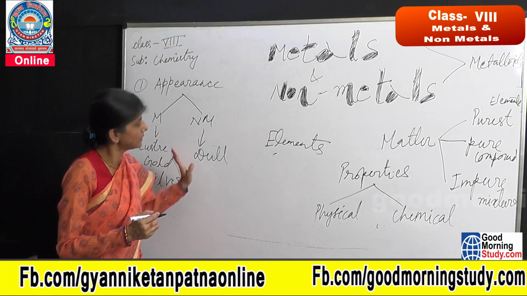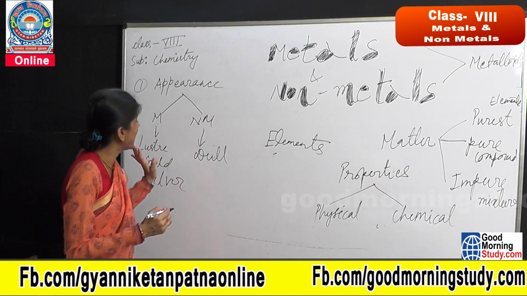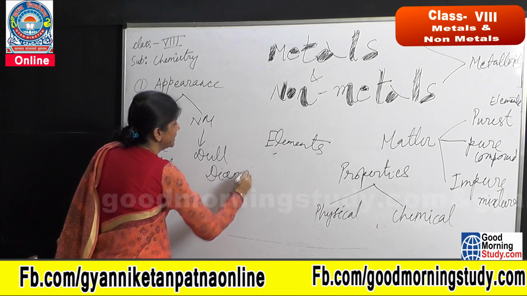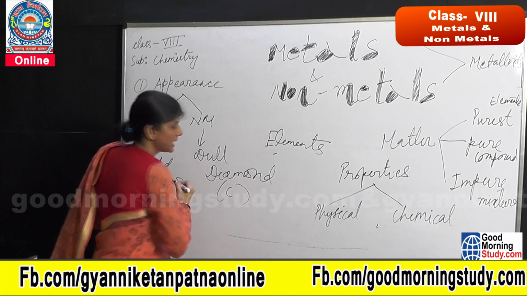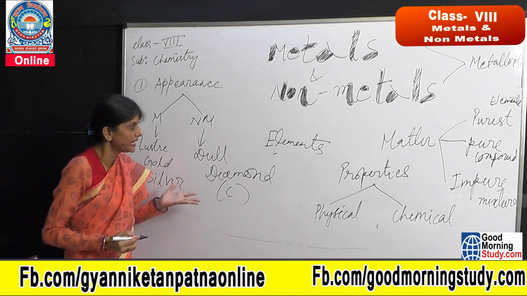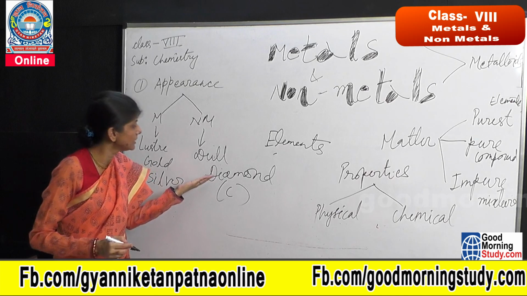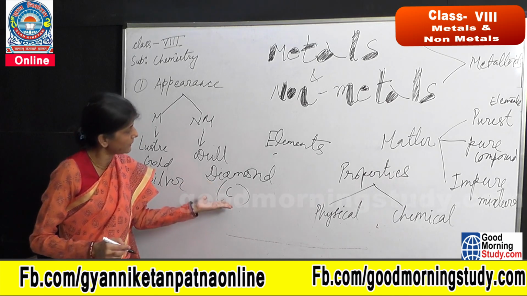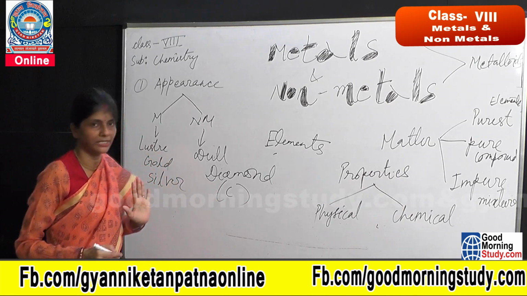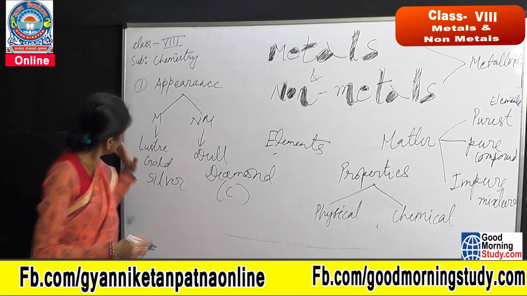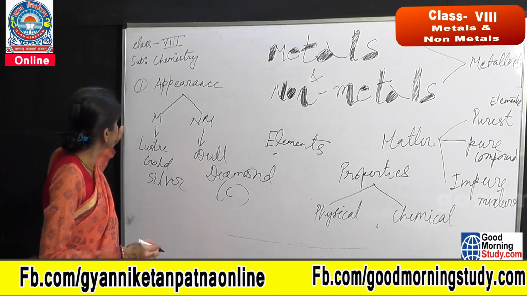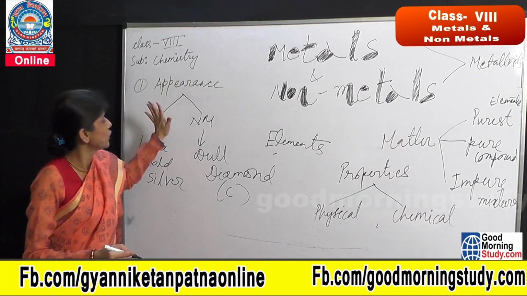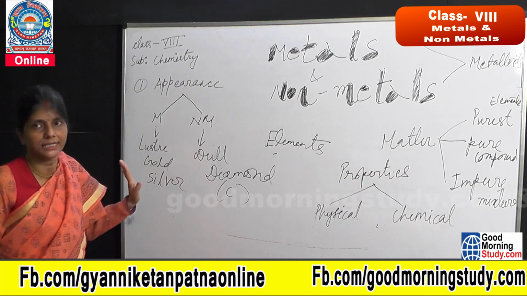But in non-metals, I am saying that they all are dull in their appearance. But you will see that diamond, which is nothing but a form of carbon, which is a non-metal, appears shiny. It is the kind of substance, diamond, which is nothing but carbon, which has maximum lustre in it. So this is your categorization, or you can say the differentiation or a comparative study of metals and non-metals on the basis of appearance.